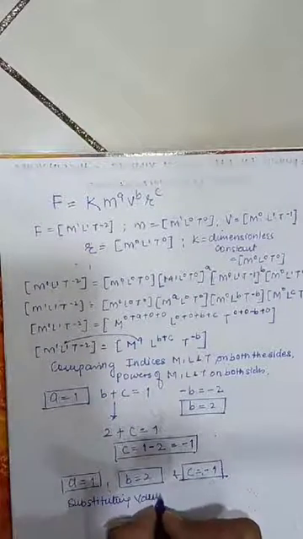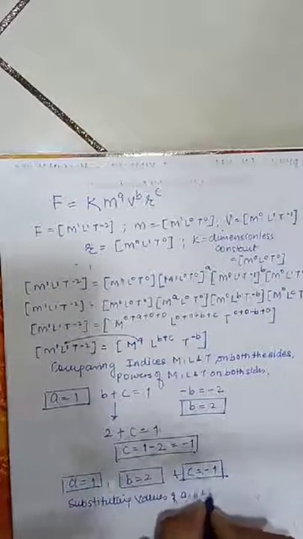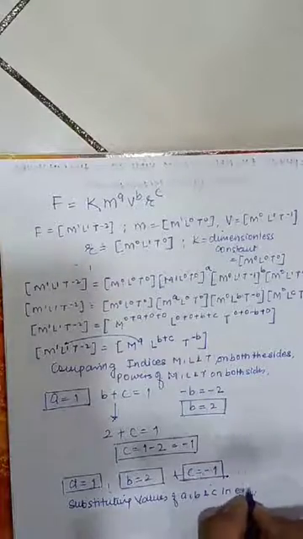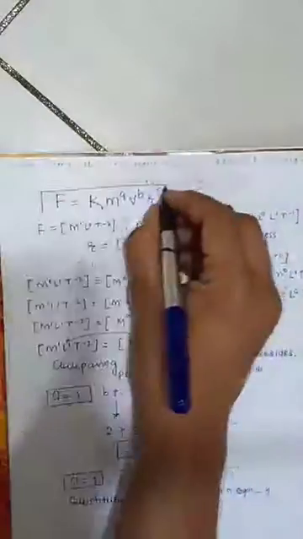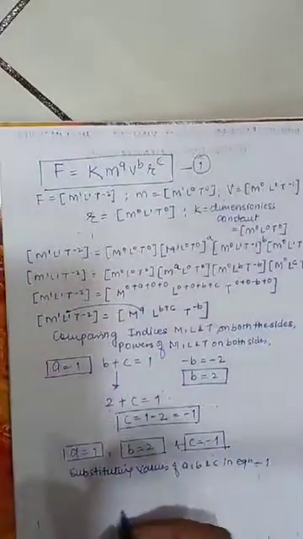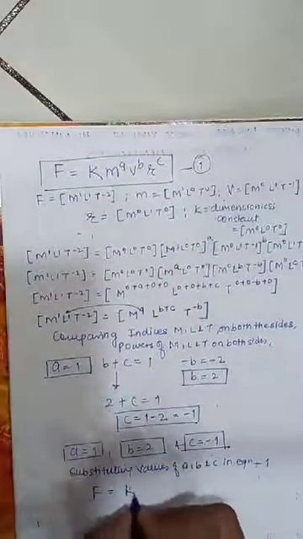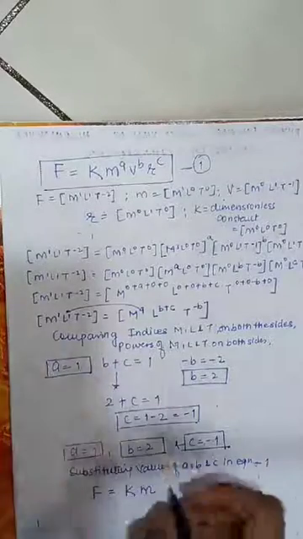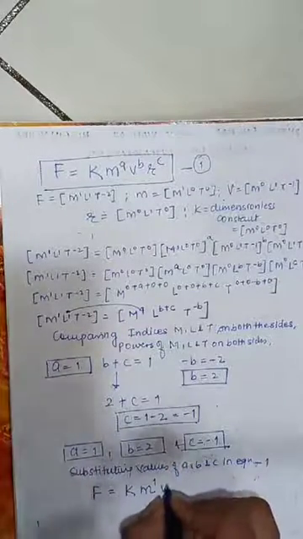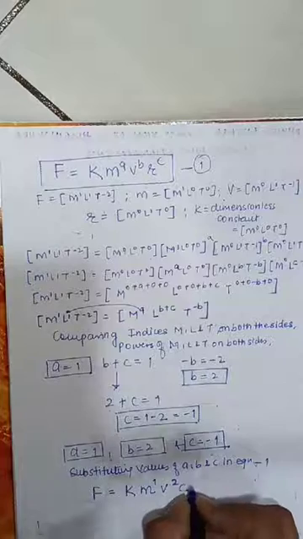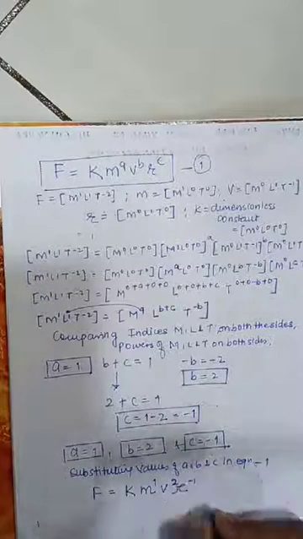Substituting the values of a, b and c in the equation. Which equation? I can say this equation to be number 1. Yes or no? So I get F is equal to k m raised to a means 1, v raised to b means 2, r raised to c that is minus 1.